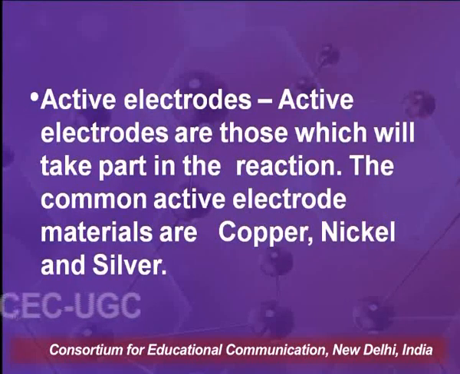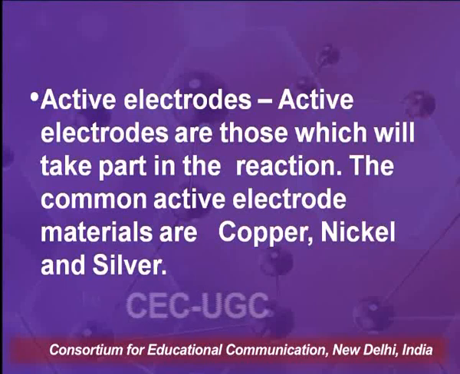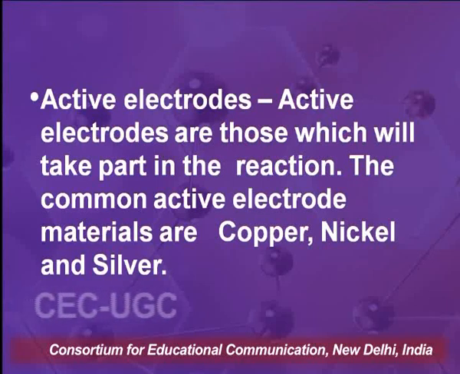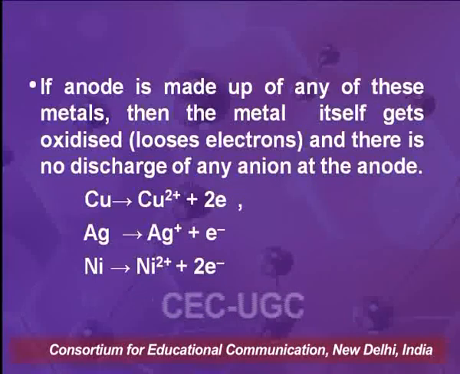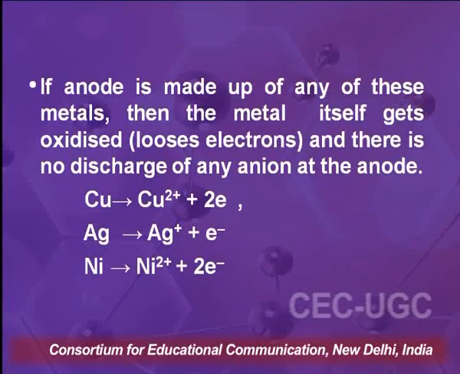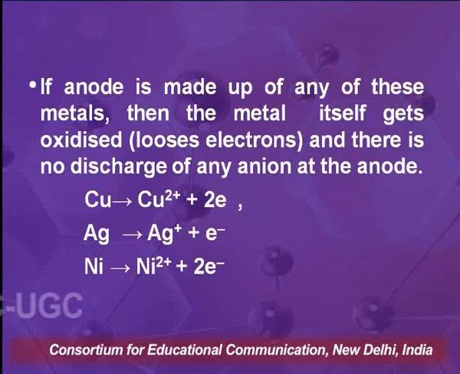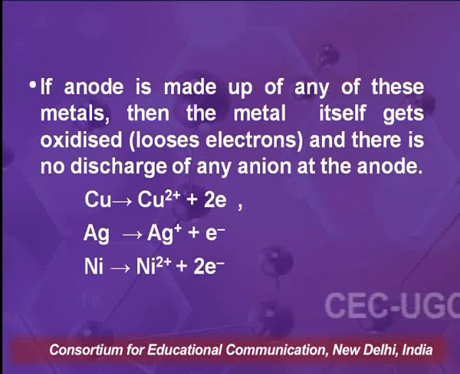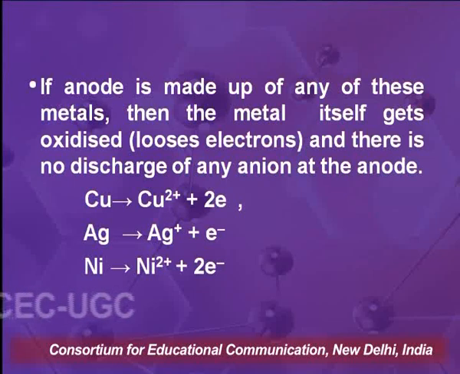Active electrodes are those electrodes which will take part in the reaction. The common active electrode materials are copper, nickel and silver. If anode is made up of any of these metals, then the metal itself gets oxidized, loses electrons, and there is no discharge of any anion at the anode.